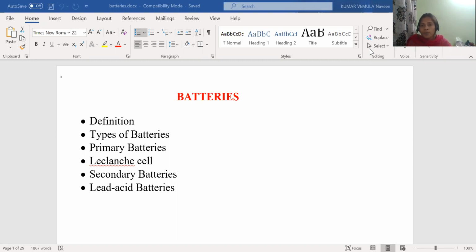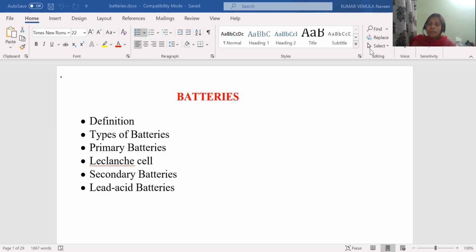In primary batteries, we have only one topic, that is the Leclanche cell. Whereas in the secondary battery, we have two topics. One is the lithium ion battery and another one is the lead acid battery. But today I'm going to explain the primary battery, that is the Leclanche cell, and only one of the secondary batteries, that is the lead acid battery.